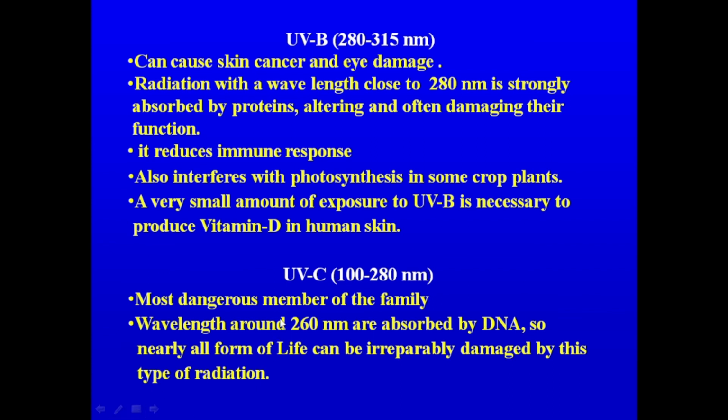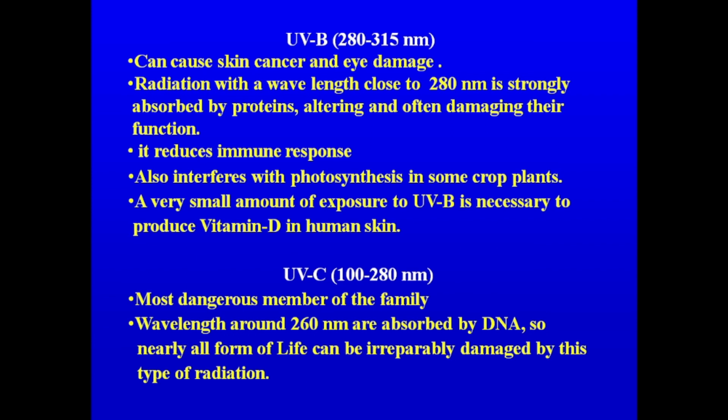And UVC, which is the most dangerous member of the family, has a wavelength around 260 nanometer. They are absorbed by the DNA molecule, which is also known as the genetic material, the data repository of our characters.